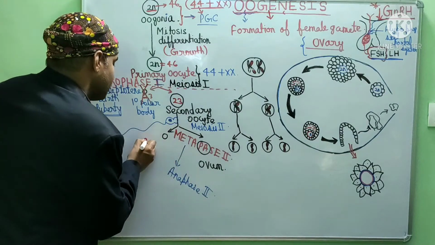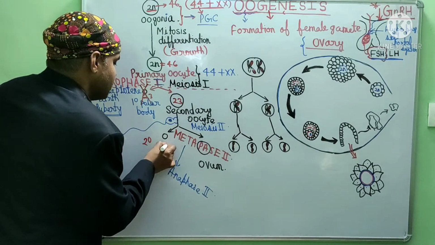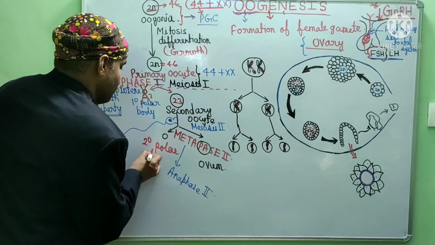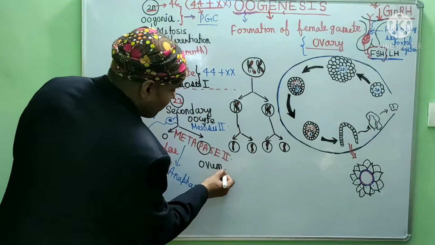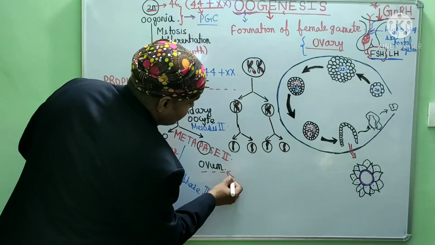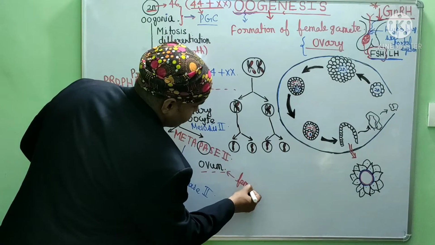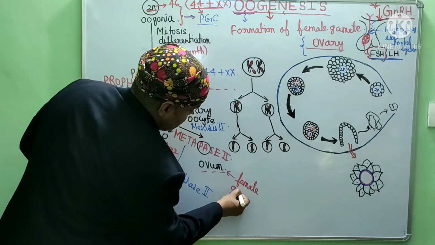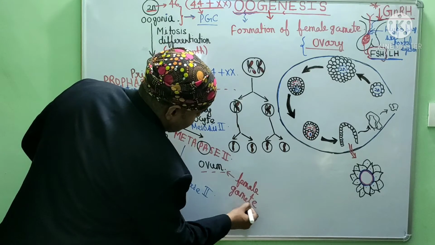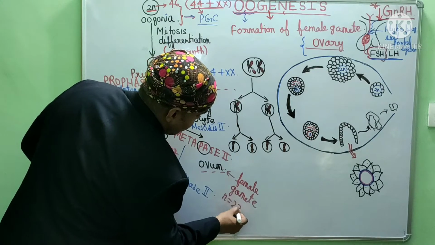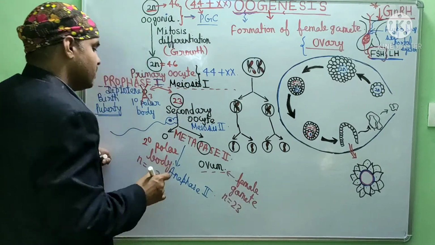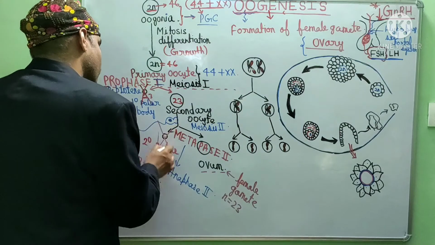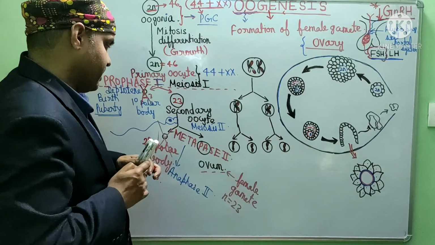Okay, one cell is called the secondary polar body. Again, it's also very small in size, and it's going to degenerate actually. And the second cell is our ovum, our beautiful female gamete. The female gamete has 23 chromosomes. They are haploid cells. Our secondary polar body also has 23 chromosomes. They are also haploid cells. But the secondary polar body will degenerate. Okay.